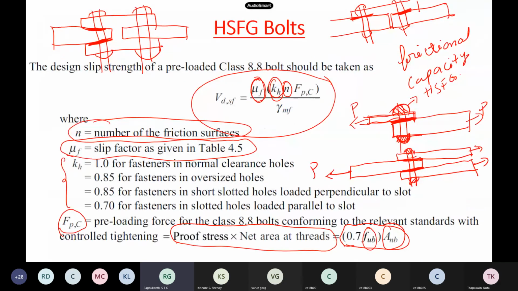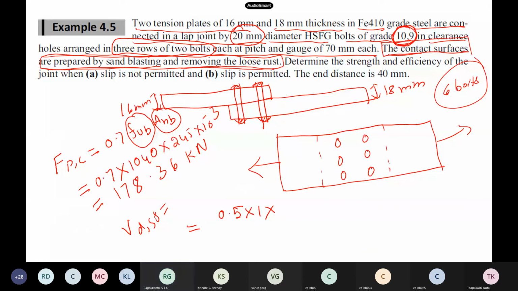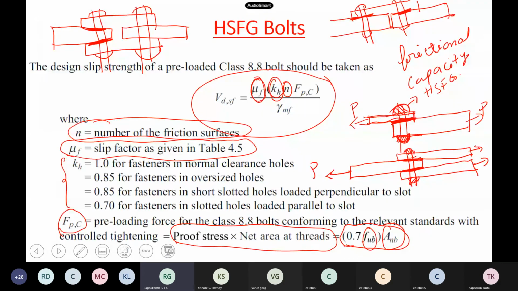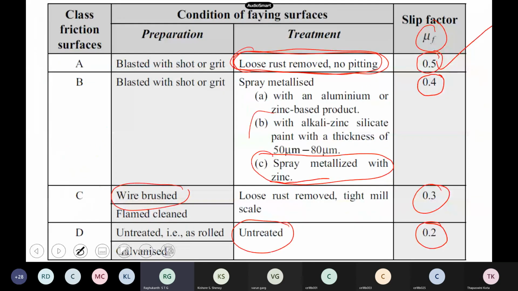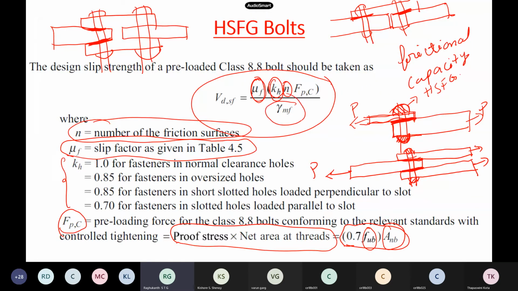How many friction surfaces are there here? Only one surface, for the bolt also it is only one surface. So this also turns out to be 1 multiplied by FPC. FPC we have already calculated, that is 178.36, divided by gamma MF. For this you have to look into the table, the limit state of serviceability that I showed you. Let us see the table also.